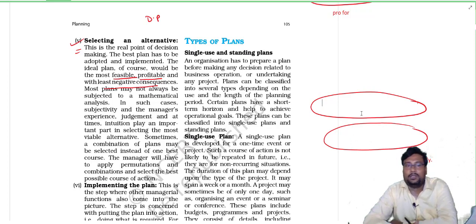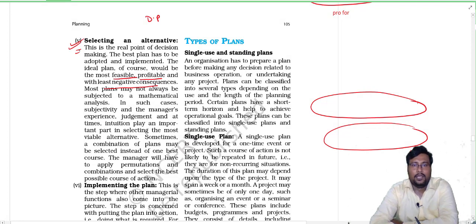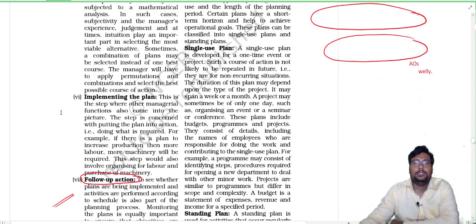After comparing all that, we will select that, and when our plan is ready, now the problem is that we have to implement that plan properly.